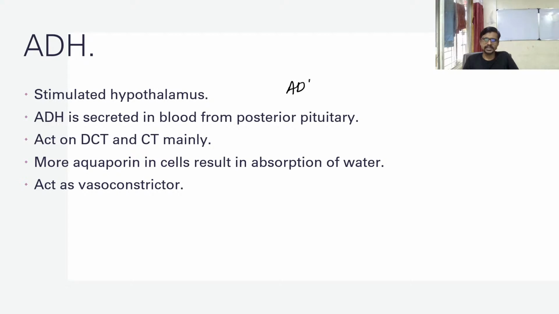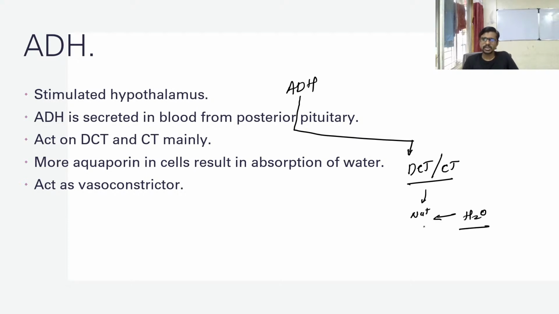When ADH is secreted into the blood, it simultaneously moves toward the kidney, that is the DCT and the CT, where, as we already explained, there is absorption of sodium followed by the absorption of H2O.